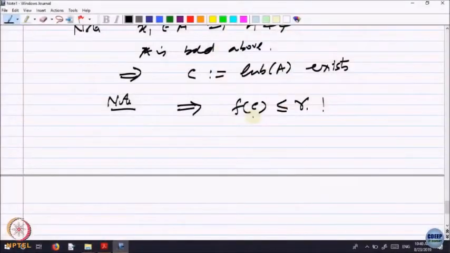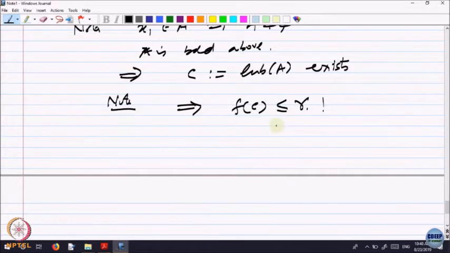That means there must be a sequence in A converging to LUB. We have already seen that, right. C minus 1 over n cannot be, there must be a point, all that we have done. So, there is a sequence in A converging to C, right. So, what is the value at that point of the sequence? They are in A. So, f of the element of the sequence is less than or equal to, less than gamma. F is continuous.